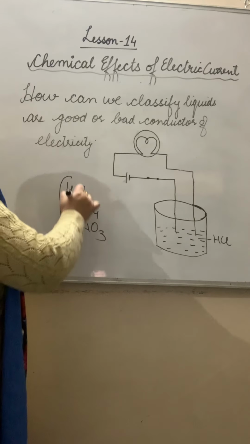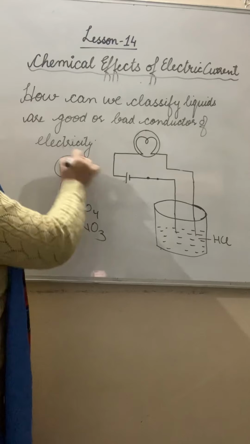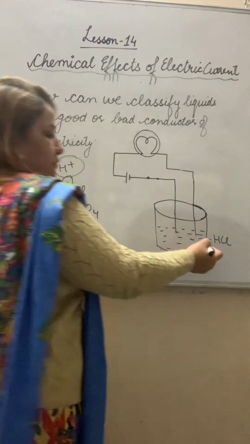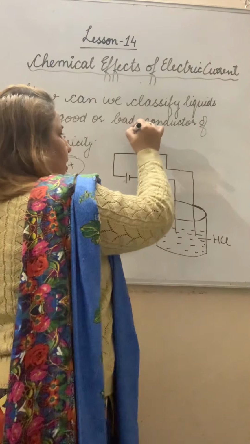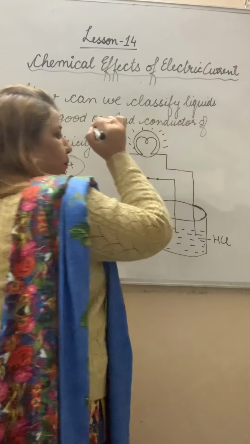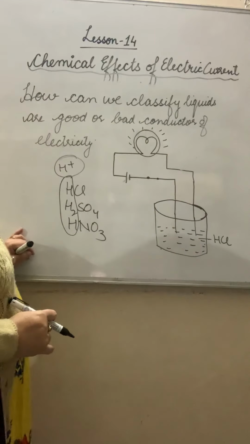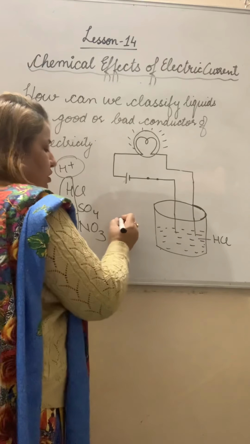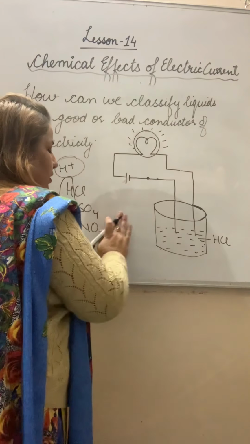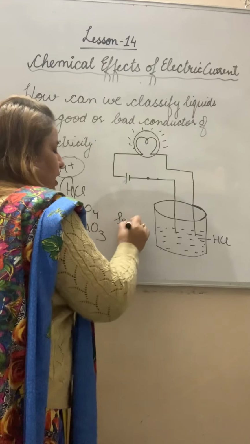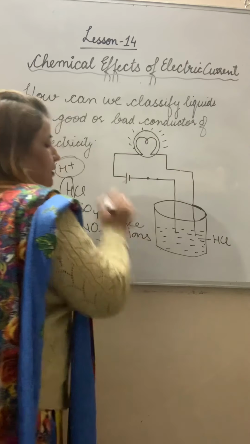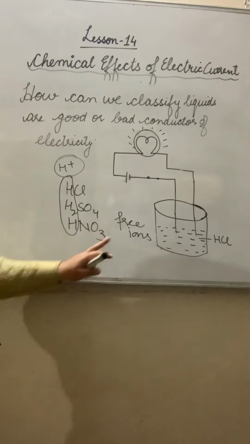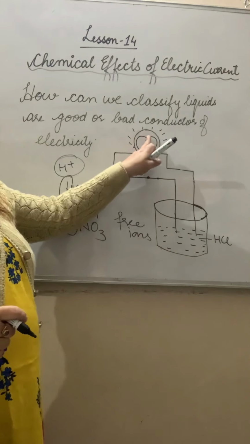They have common hydrogen ions. Then when we take HCl, the bulb will glow. Why will the bulb glow? It is a good conductor. Why is it a good conductor? Because it has free ions. Due to the presence of free ions, the bulb will glow.